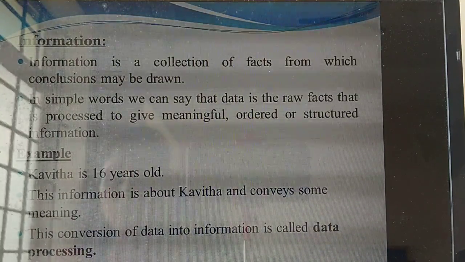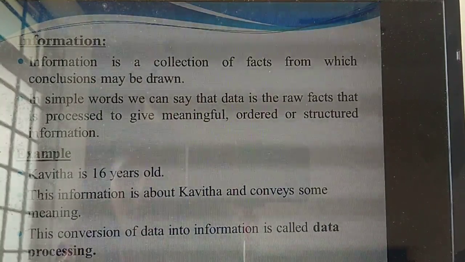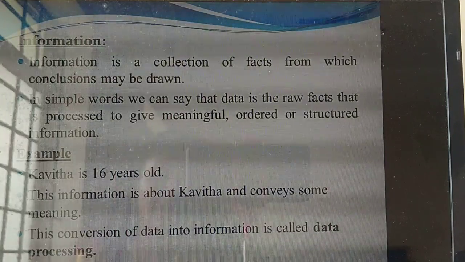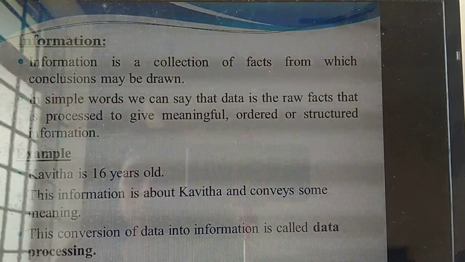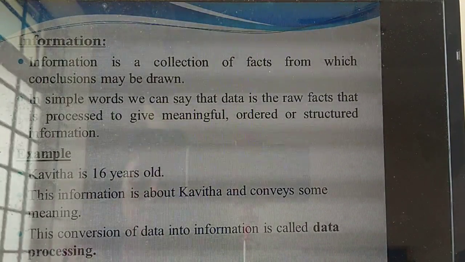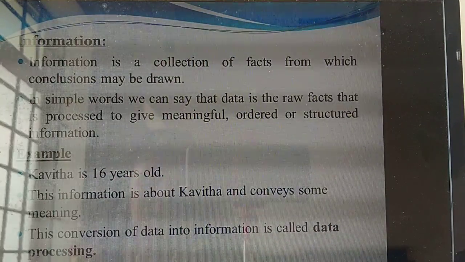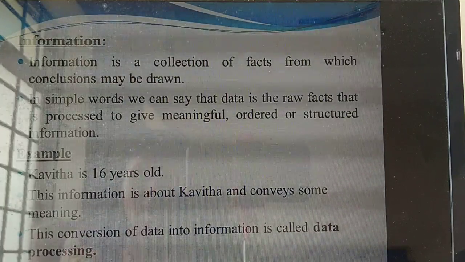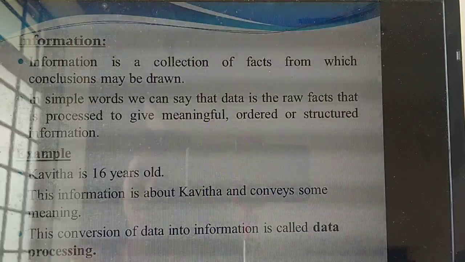So this conversion of data into information is called data processing. Important 1 mark question. What's the 1 mark question? Conversion of data into information is called what? Data processing. Understand? That means the unprocessed collection of something, the data, you are passing on as information. Understand? Yes. So today you have studied 2 mark questions. What are they? Data and information. Sometimes they will ask separately: what is data, give example, and what is information, give example. Sometimes they will ask a 3 mark question, differentiate between data and information.